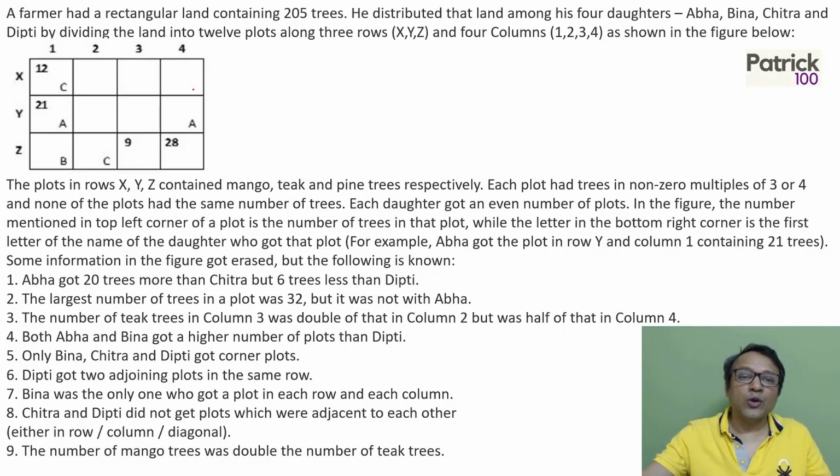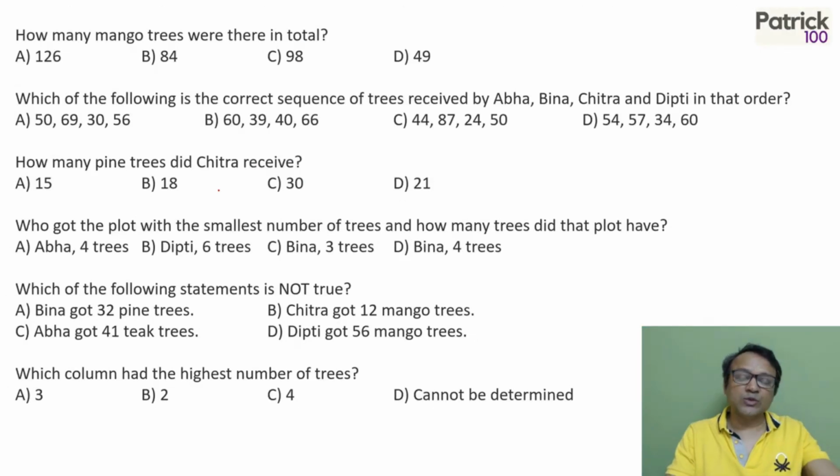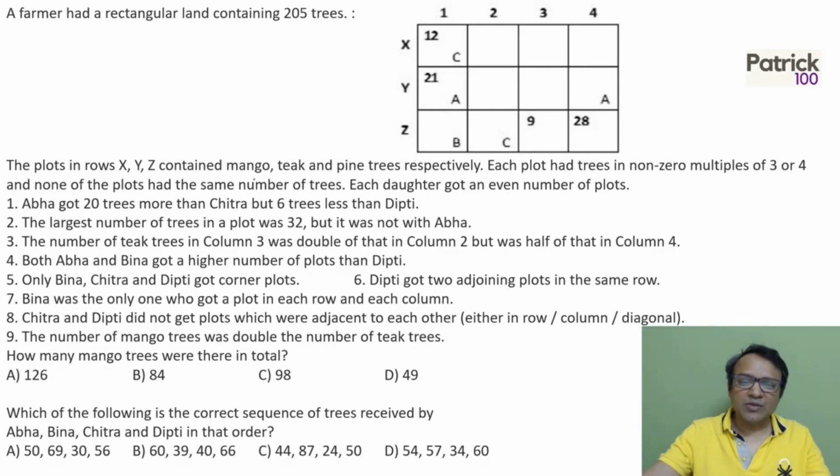This is the data given to you, where you have a total of 205 trees divided over 4 people in 12 plots, 3 rows and 4 columns. Plots X, Y, Z have mango trees, pine trees, and teak trees. So there is X, mango, teak, and pine. Let's put the data in as and when we read it. These are the questions. You can try solving it on your own if you want. Let's start. I just removed a few data from here and will put in the relevant data.